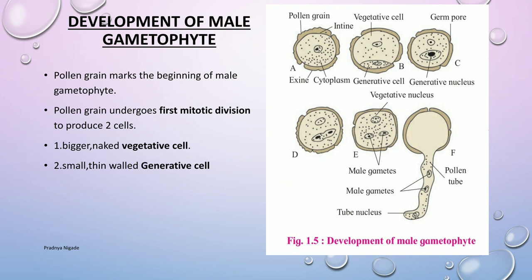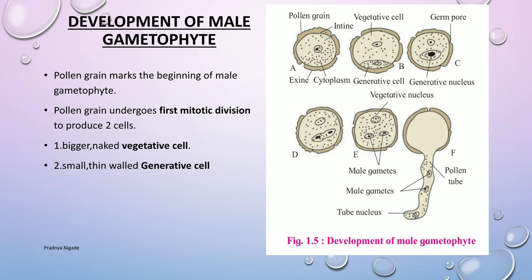Development of male gametophyte is completed in two stages and at two different places. First, before pollination in the pollen sac, and second, after pollination on the stigma. So let's see those details. First, we will start with the first stage, before pollination in the pollen sac.